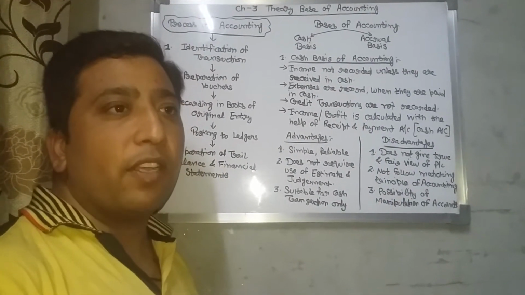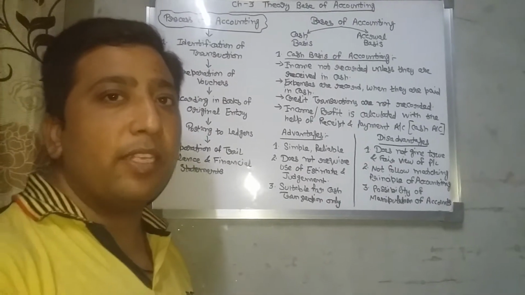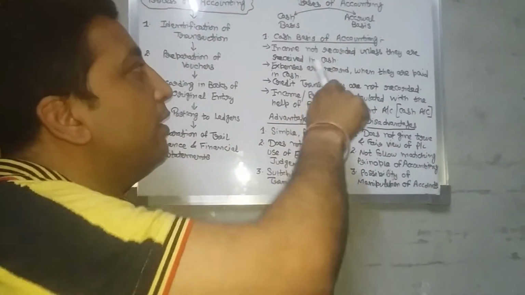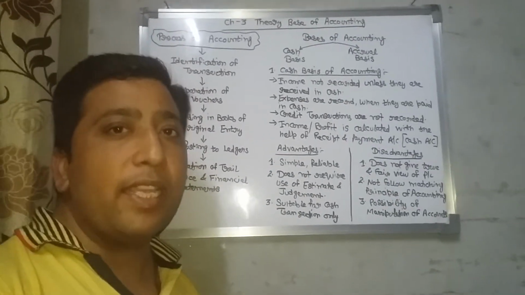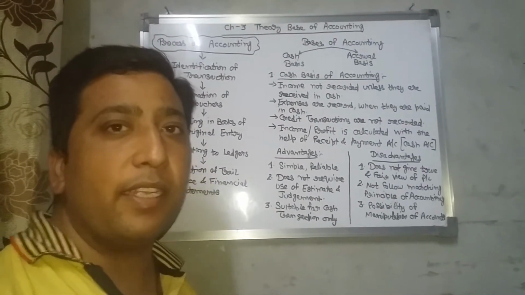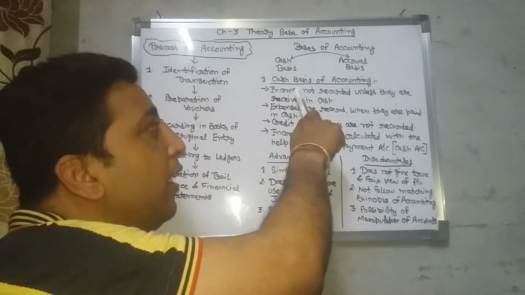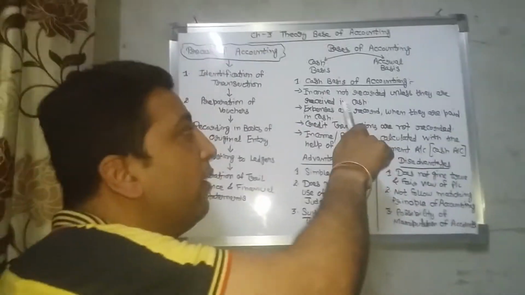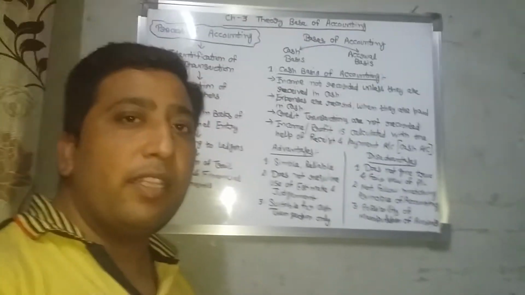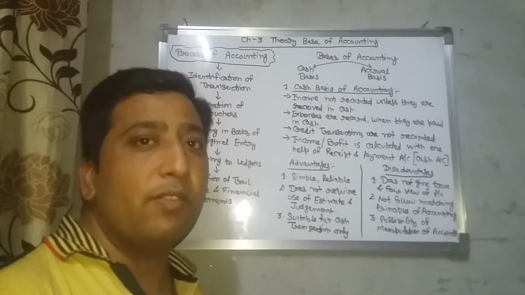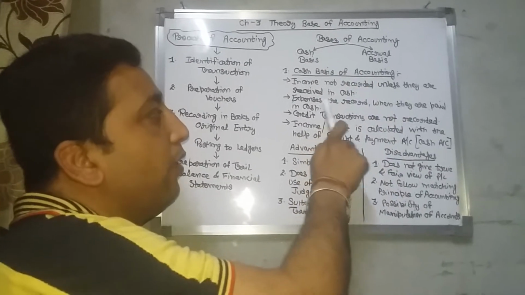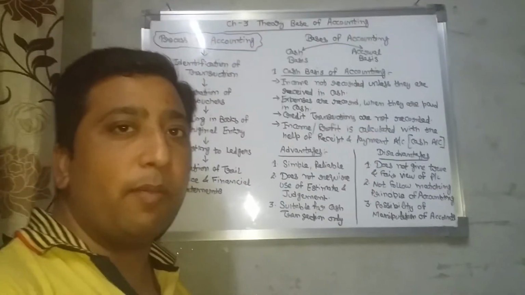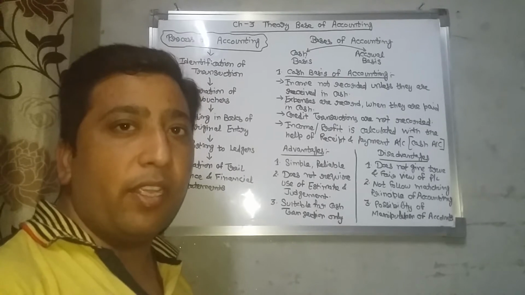There are two bases of accounting. First is cash basis and second one is accrual basis. Cash basis of accounting is that basis of accounting where only cash transactions are recorded, meaning cash receipts and cash payments are recorded. Income is not recorded until it is received in cash, meaning anything which is not received in cash we are not recording into the account under the system of cash basis. Second one, expenses are recorded when they are actually paid. If they are not actually paid, then we are not recording them.